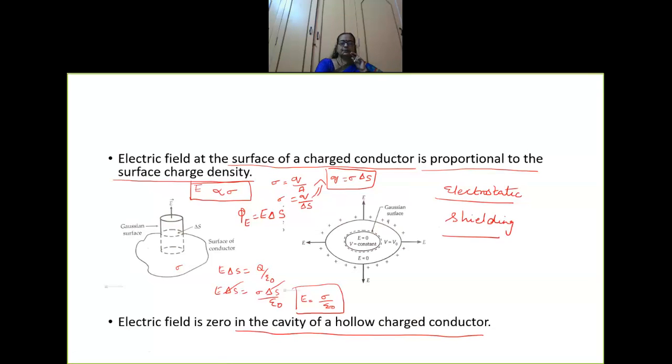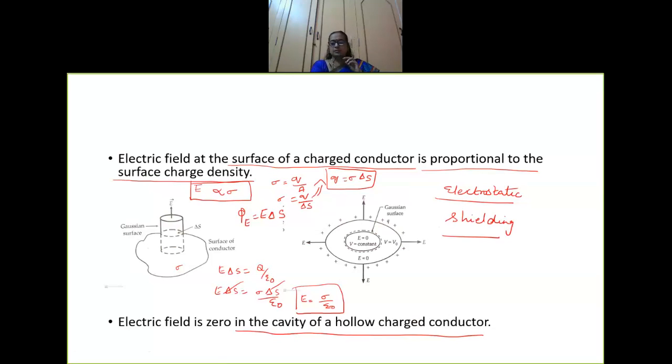It is nothing but shielding something from the electric field that is existing outside. So you call that phenomenon electrostatic shielding.